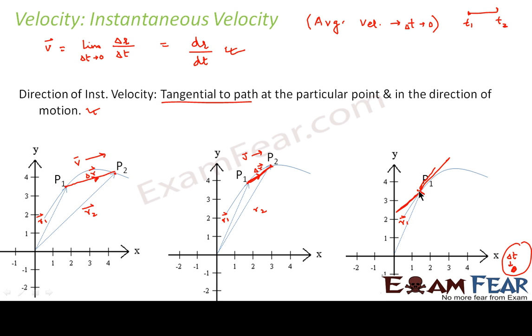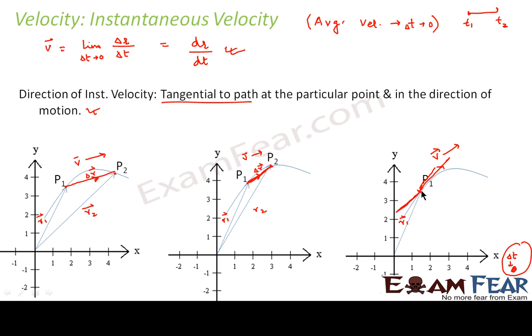Let us suppose this is P1, so you draw a tangent. So this is the tangent. This would be the direction of the instantaneous velocity. So when we talk of instantaneous velocity, its direction is a tangent at that particular point of time. At a particular point of time, its position is P1.